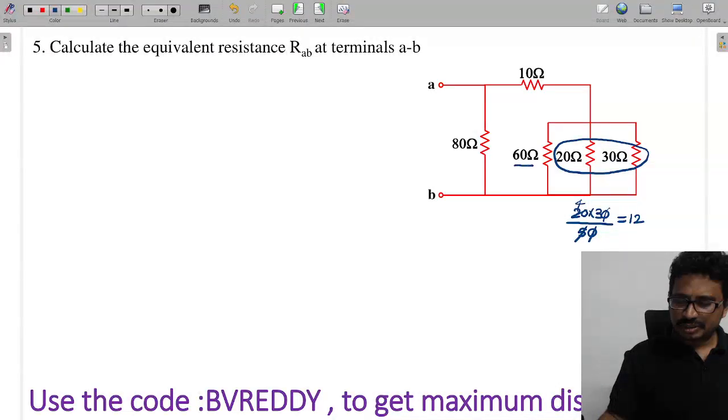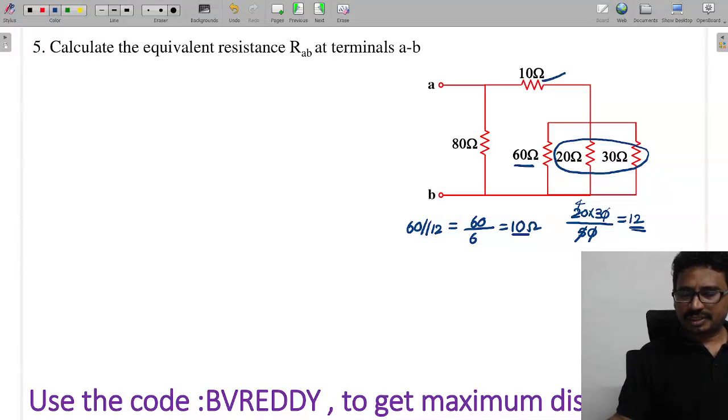Now this 12 and 60 are in parallel, right? So this value will become what, tell me now. So that is 60 parallel to 12. So here 60 by 5 plus 1, 6. So this value is 10. Now this 10 and 10 are in series, 20.